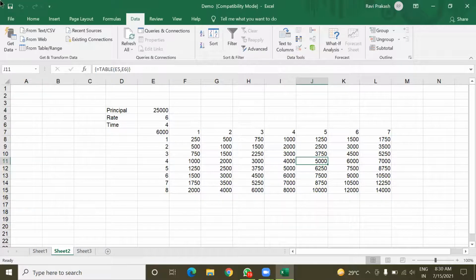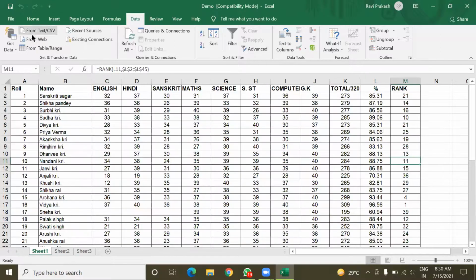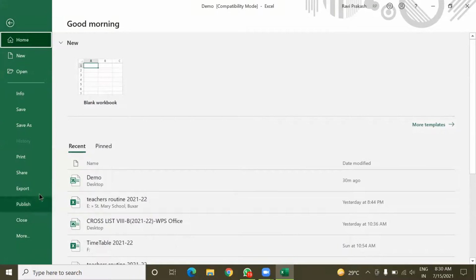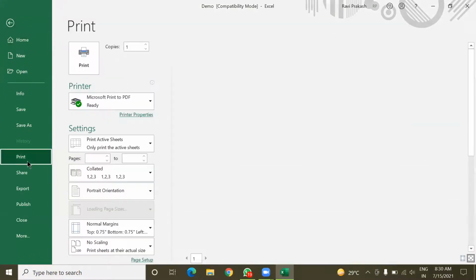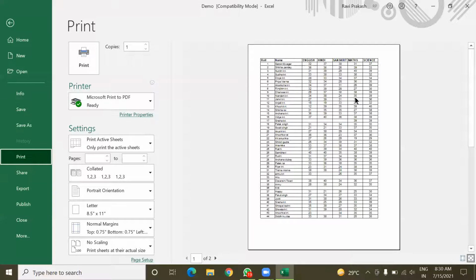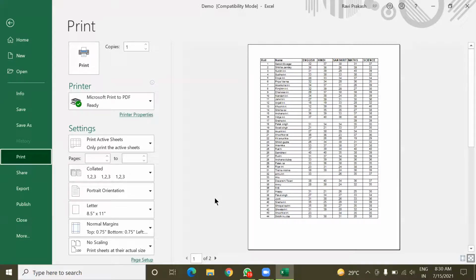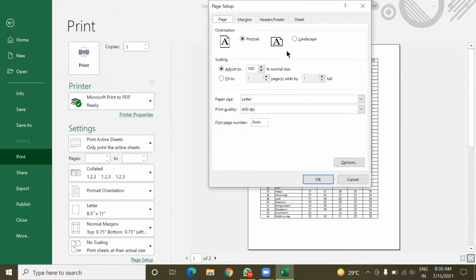Okay, then the last topic left is printing a worksheet. So actually I can't show you the actual printing, but I can show the steps here. So go into this file tab, and there is option for print. Here you can see the print preview, and if you want to make certain changes, means you want to set up your page for printing. So here the option is given, page setup.